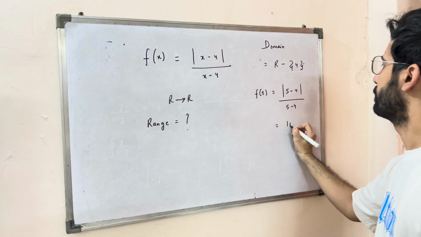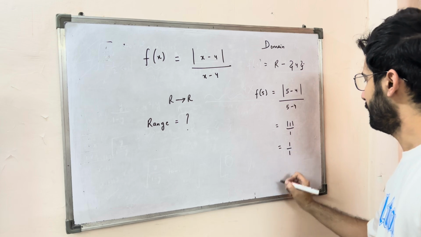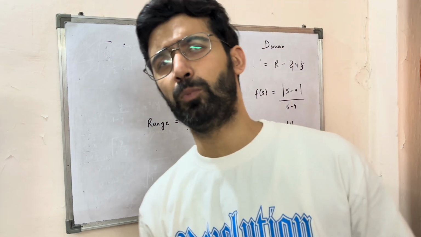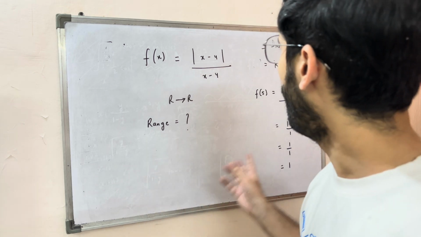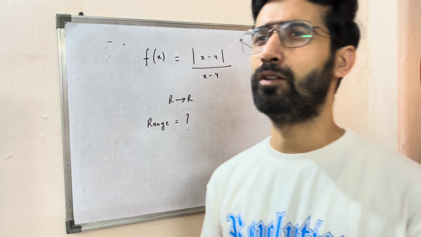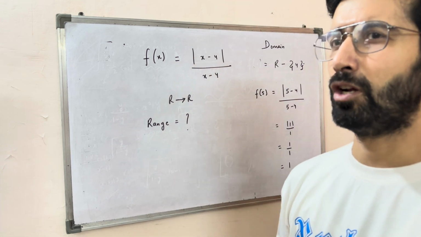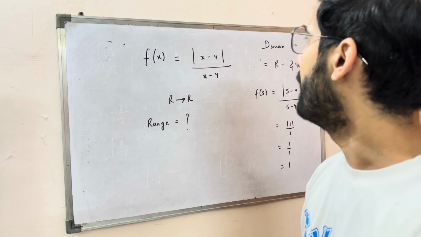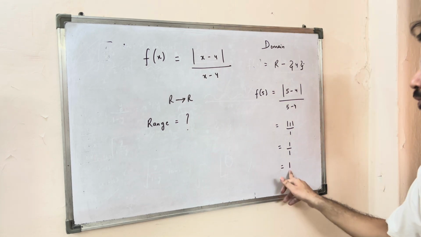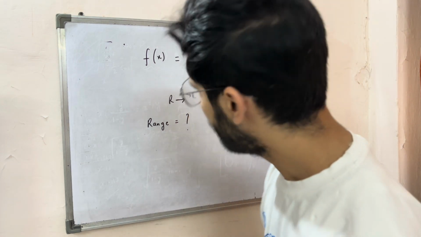So modulus of 1 over 1, this is 1 over 1, which is 1. So any input greater than 4 will always produce the output 1. It could be 5, 6, 6.1, 4.2, 4.3, any irrational or rational number greater than 4 as an input will always produce the output 1. So that is one thing.